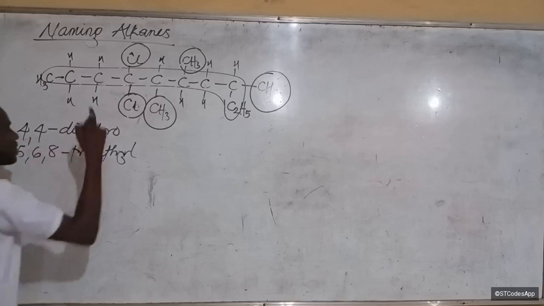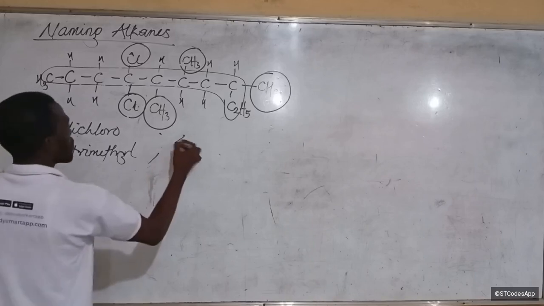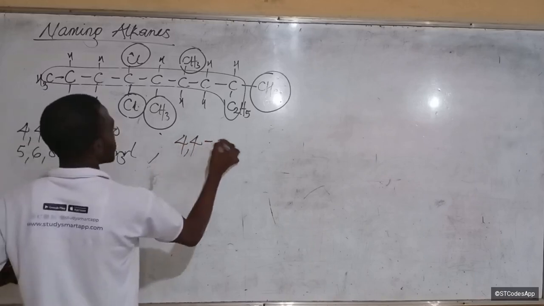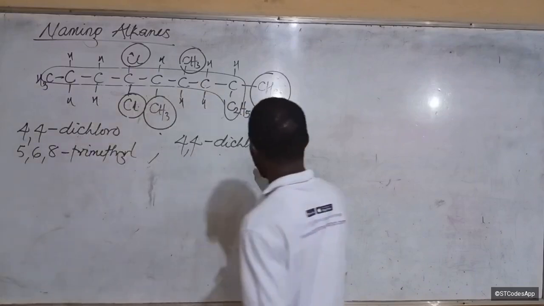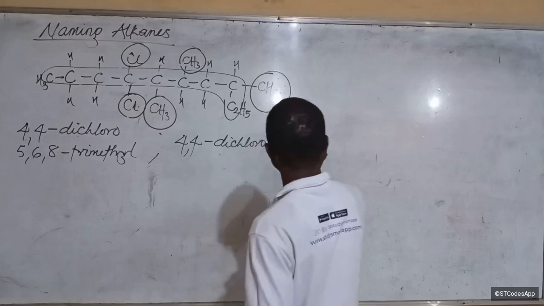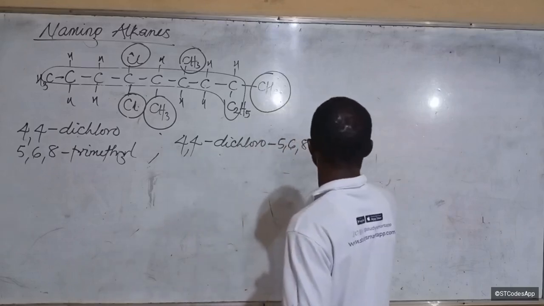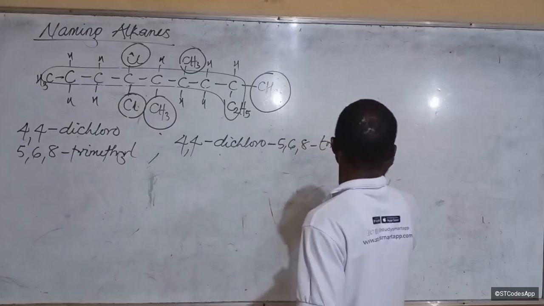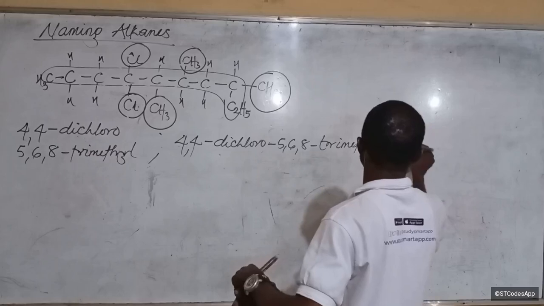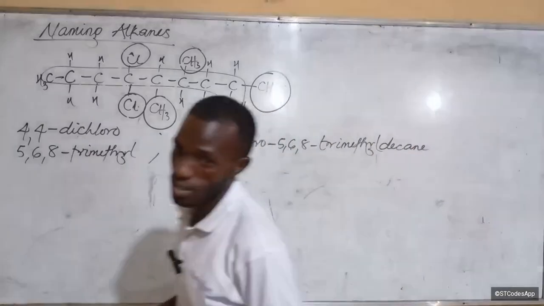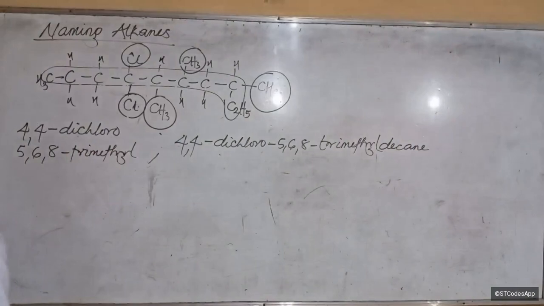So the name of this molecule becomes 4,4-dichloro, hyphen again, 5,6,8 trimethyl. How many carbons? 10, as decane. Is it clear? All right. Let's name one more.